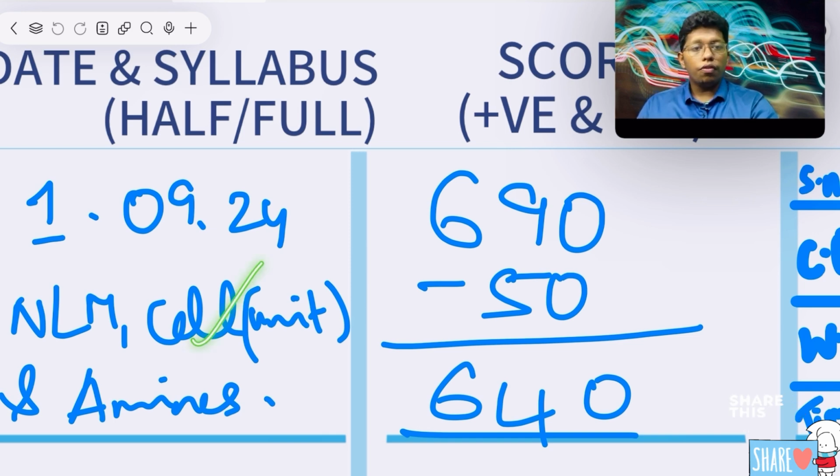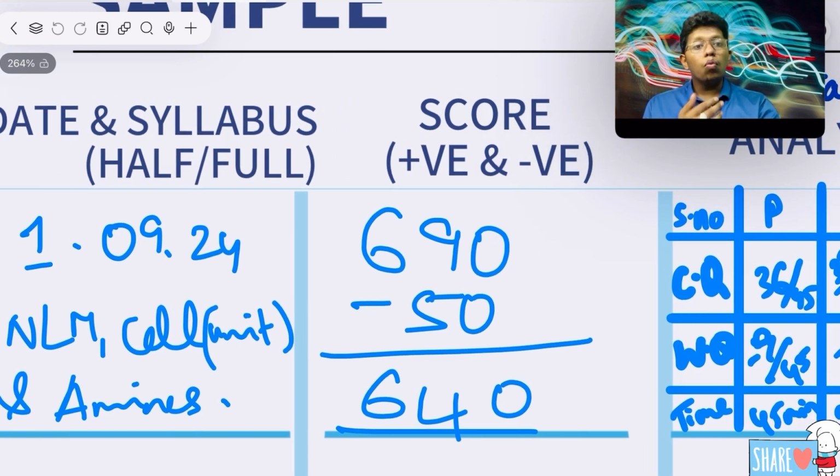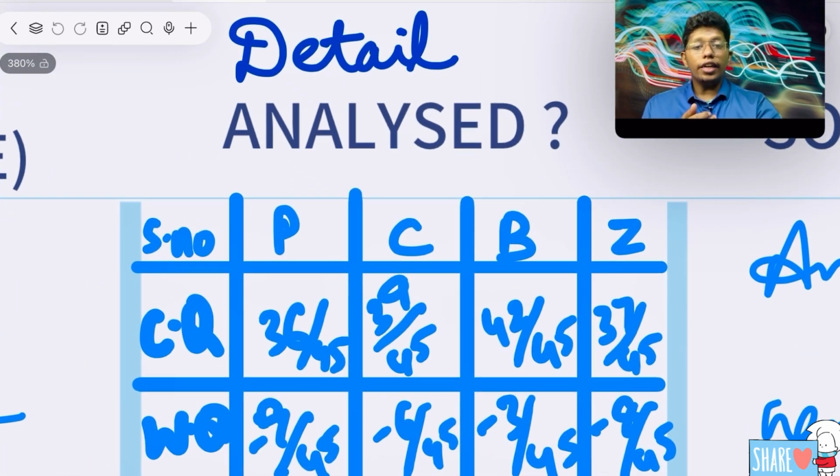This is the cell, the unit of life, you should write. Finally, the ambience. These are the 3 chapters I have said: physics, chemistry, bio. I have taken one chapter. Finally, what I have done is I have written the test. I have analyzed it. By analyzing, the first thing you should do is a detailed analysis.